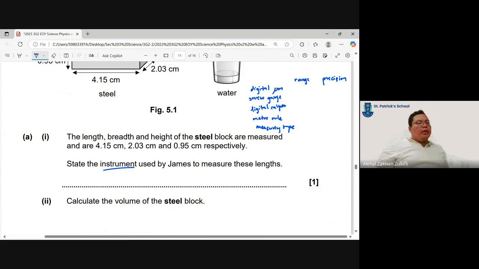So the range, the litmus test for the digital micrometer screw gauge: as much as you want to try to use it, there is a value after which we cannot use the digital micrometer screw gauge because it's simply too big. This value is 2.5 cm. More than 2.5 cm, I cannot use my digital micrometer screw gauge. This is quite important. You have to go and memorize it, but it's a very simple value, 2.5 cm. Okay, what about digital calipers? As for digital calipers, the maximum is 15 cm.